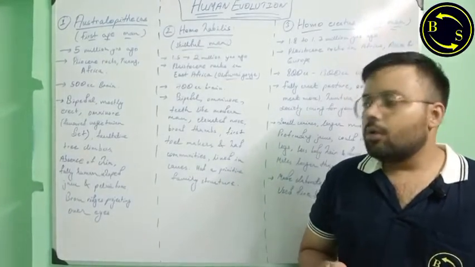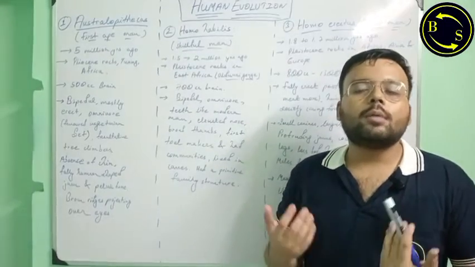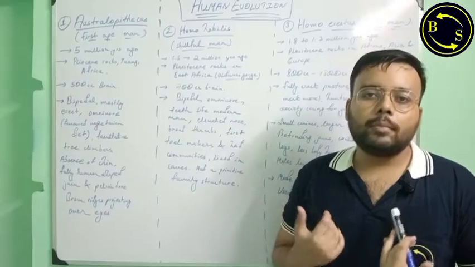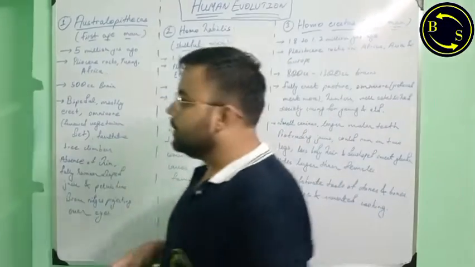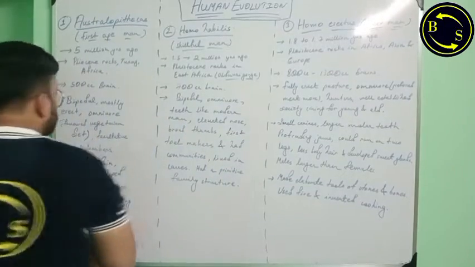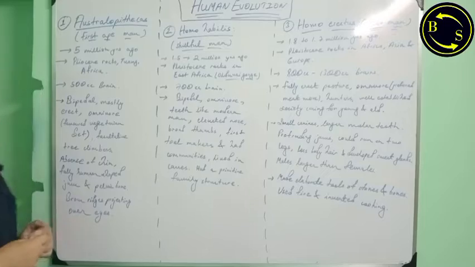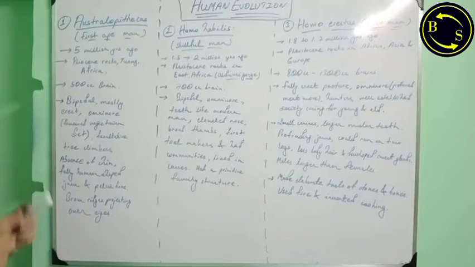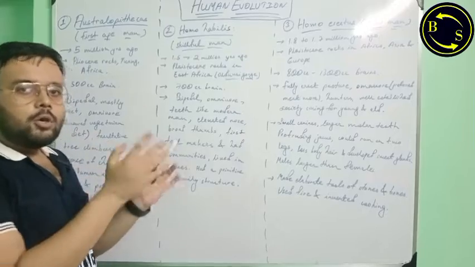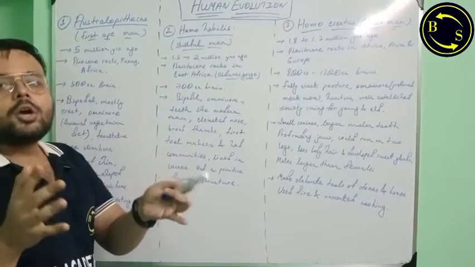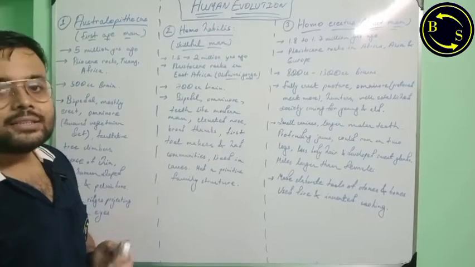Okay, now we will look into how human beings, the modern man, you and me, have all evolved. Human evolution started off from an ape-like common ancestor, from which two lines separated. One formed the humans, one formed the great apes like chimpanzees, gorillas, orangutans, etc.